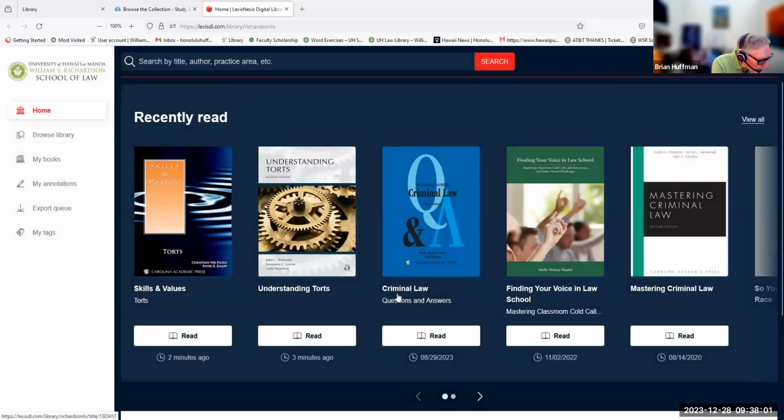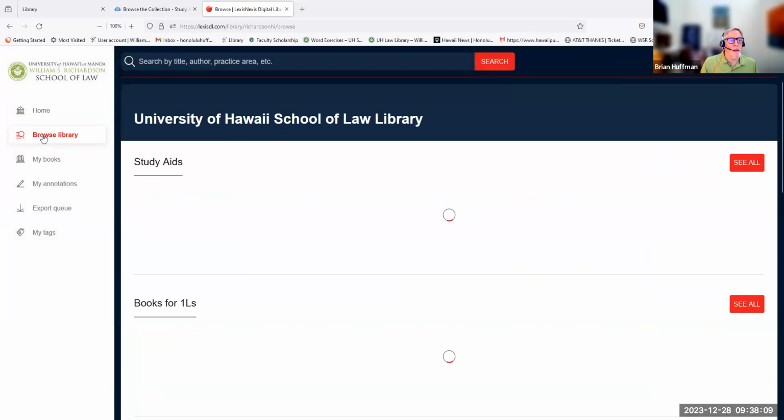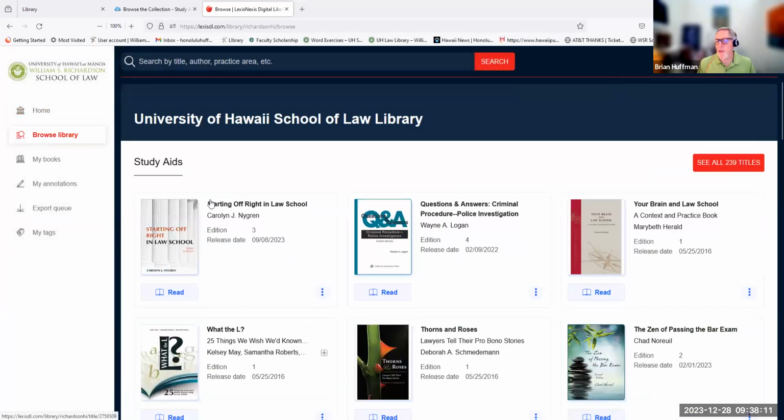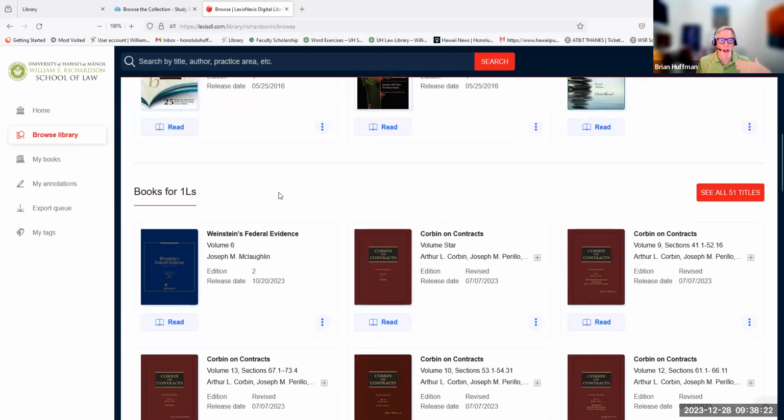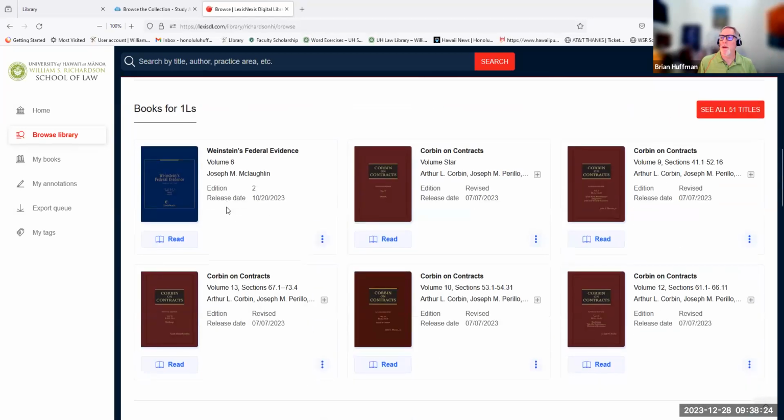So let's go ahead and use this and learn how to get into it. Let's pretend that I wanted to just browse the library. I'm going to click that. And you can see we've set up certain sub-collections. We have all 239 of our titles under study aids. That's what you're presented with at first. Then if you scroll down, you'll see there's also a collection of 1L books.